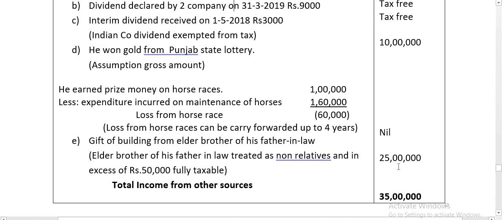So here the amount is 25 lakh. So it is directly taxable because the elder brother of father-in-law is a non-relative. If a gift is received from non-relatives of more than 50,000, it is fully taxable. Therefore total income from other sources is 35 lakh.